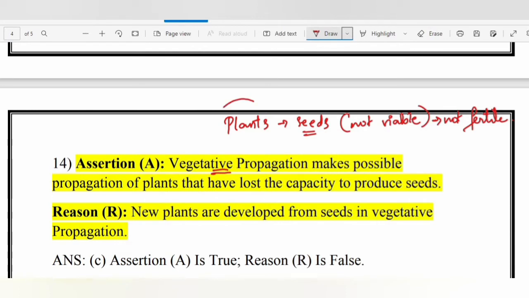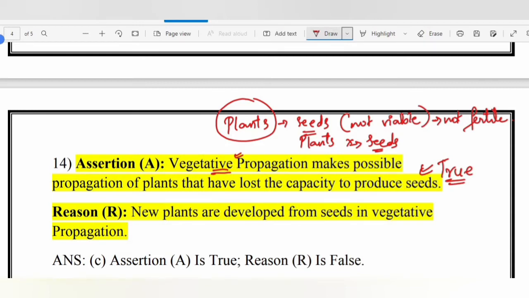For such plants we use vegetative propagation. We also use it for plants which do not produce seeds at all. So vegetative propagation makes possible propagation of plants that have lost the capacity to produce seeds. This is a true statement, the assertion is true.